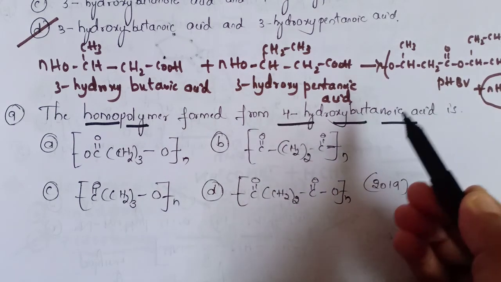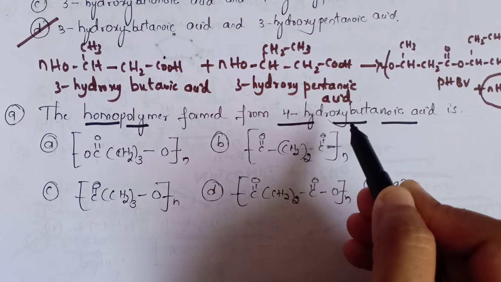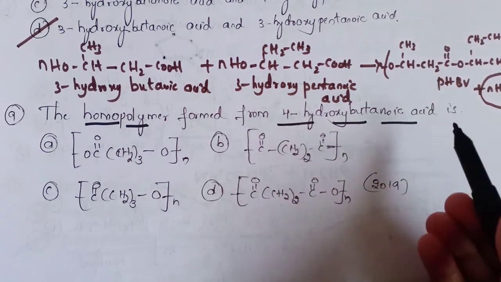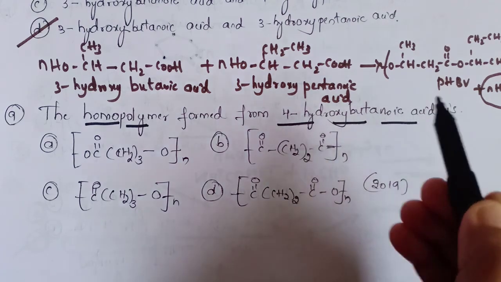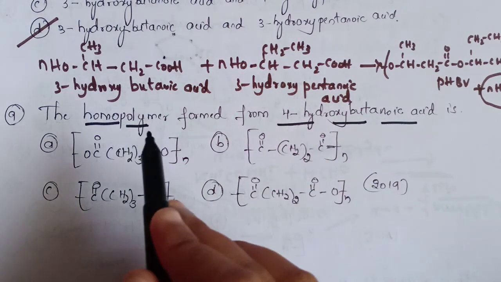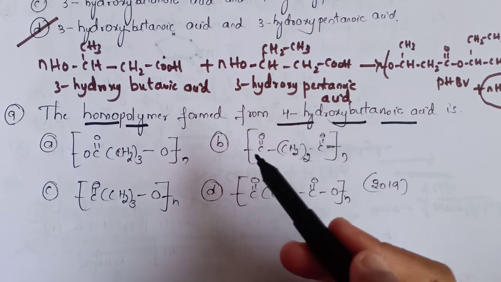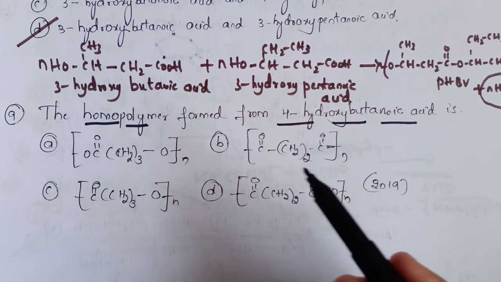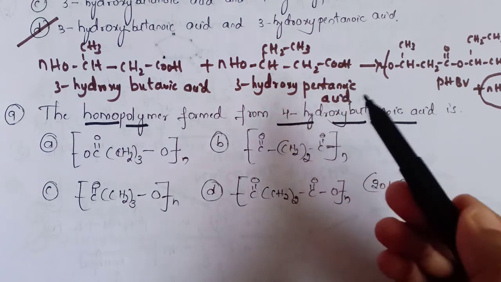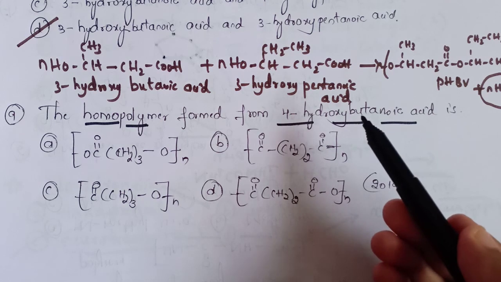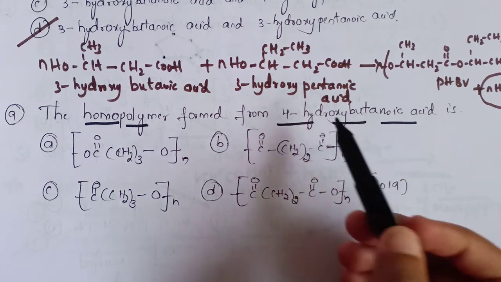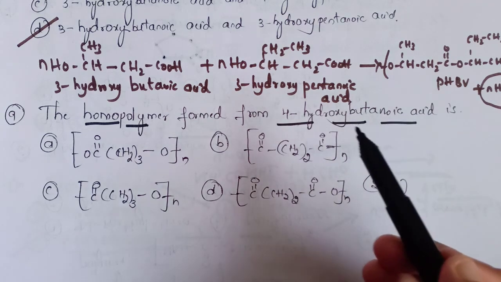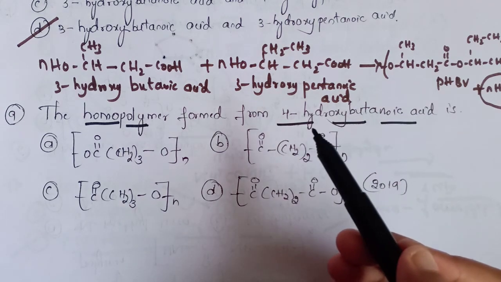Let's react this monomer with the same monomer once again, that is 4-hydroxybutanoic acid with 4-hydroxybutanoic acid. We will then obtain a homopolymer. I have said that a homopolymer is formed by only one type of monomer, so we have to react only one type of monomer. So let's take this 4-hydroxybutanoic acid twice and react them to form a homopolymer.